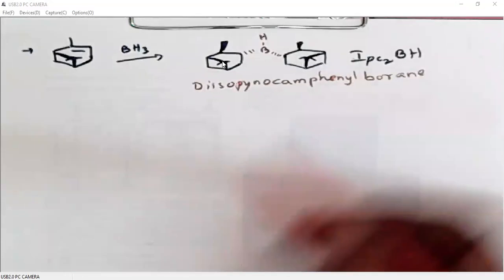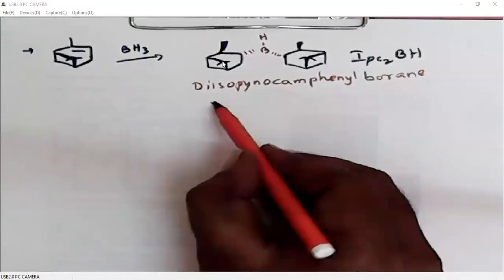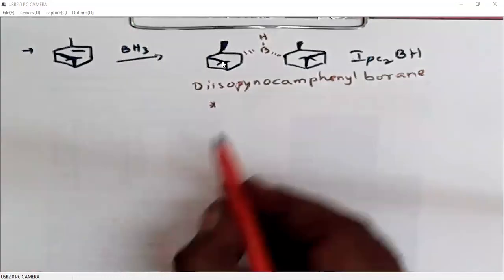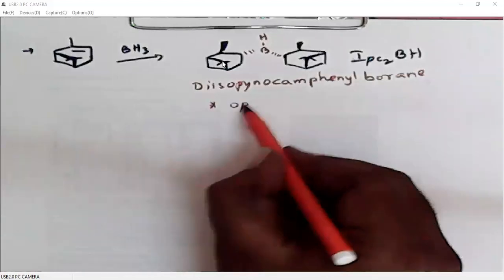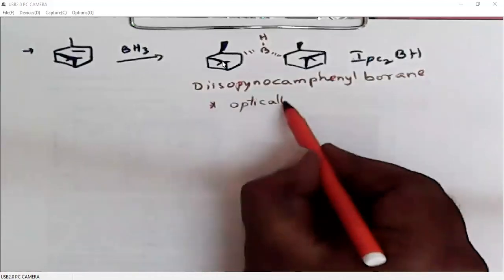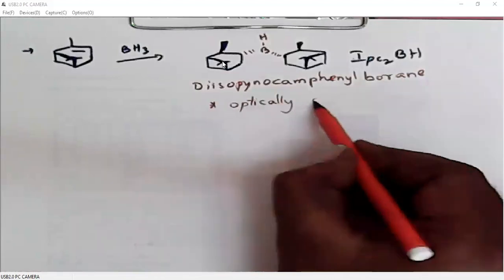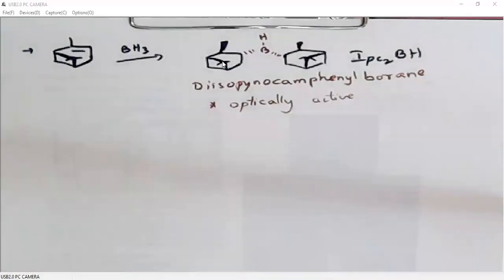And the beauty of this reagent is that because of these steric crowdings, it is an optically active compound. So it is used for the stereochemical reduction of alkenes. So this is again a reagent which is used for the reduction of alkenes.